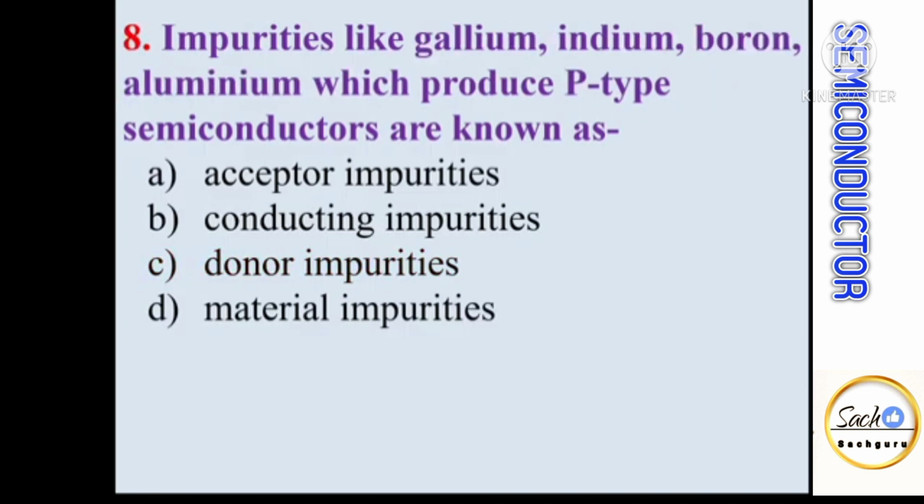Impurity like gallium, indium, boron, aluminium which produce p-type semiconductors are known as. So gallium, indium, boron, aluminium, all these are trivalent impurity atoms. When trivalent impurity atoms are added to pure semiconductors, holes are generated. In p-type semiconductors, holes are generated. Holes can accept the electrons in it. So these impurity atoms are called acceptor impurities.